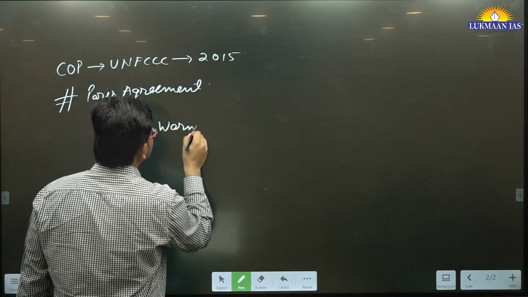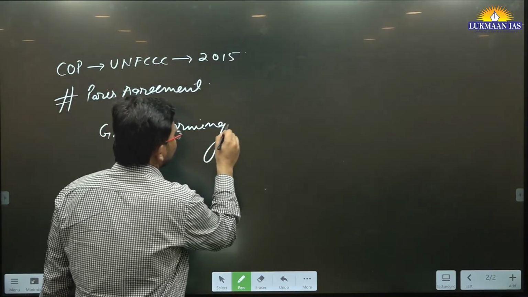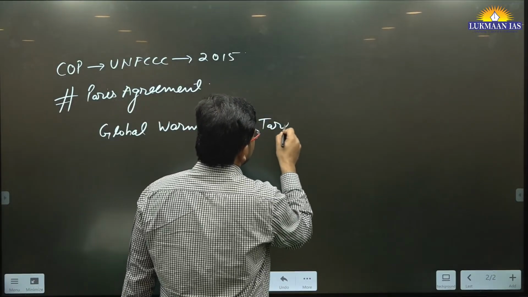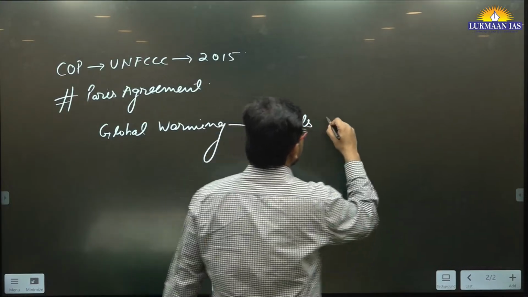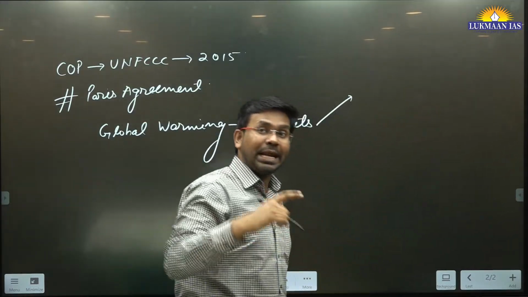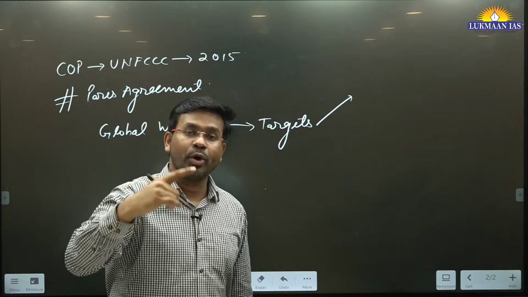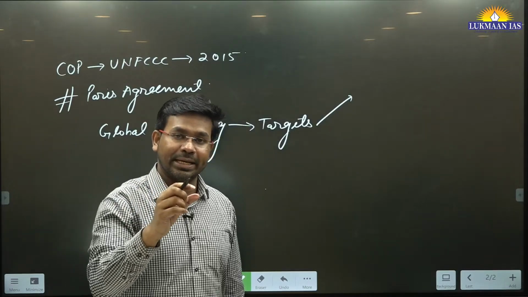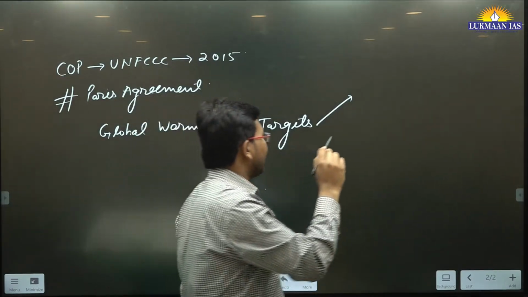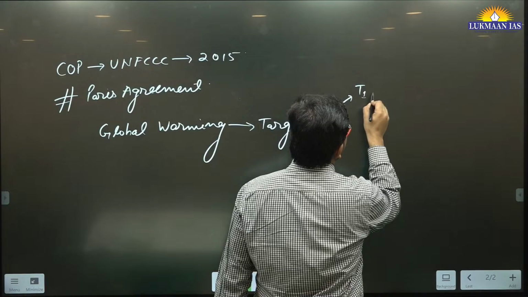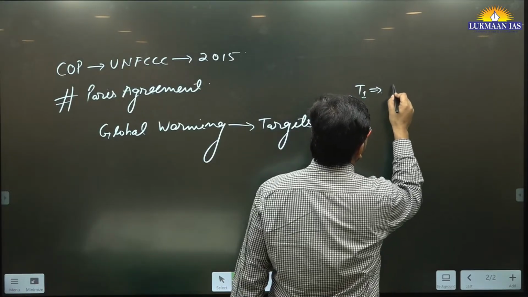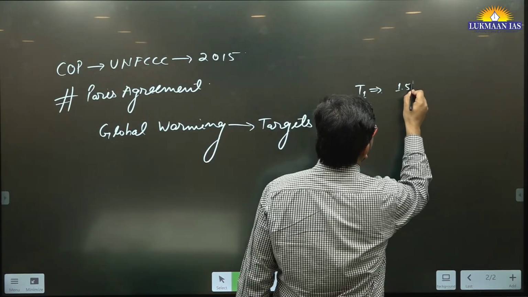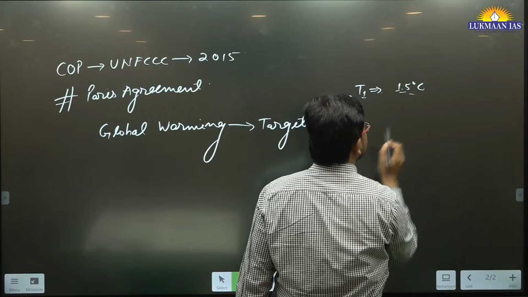And how will they be reducing global warming? For this, they have taken certain targets. What are those targets? One of the targets says we will not let global warming go beyond 1.5 degrees centigrade as compared to pre-industrial level. So target one was to keep global warming well below 1.5 degrees centigrade as compared to pre-industrial level.